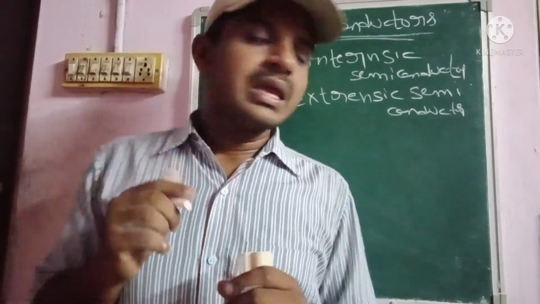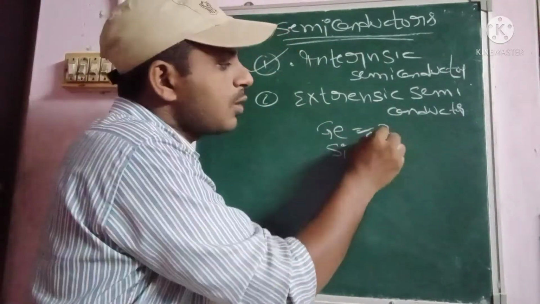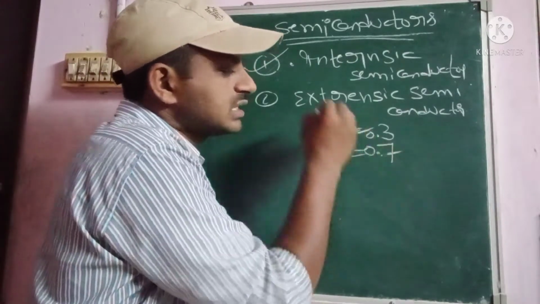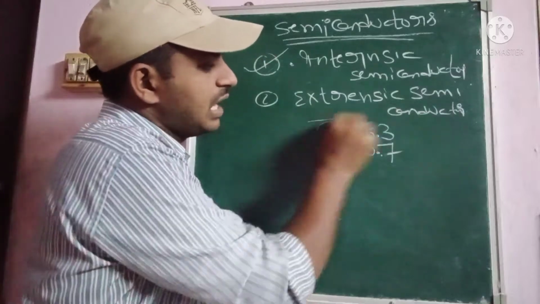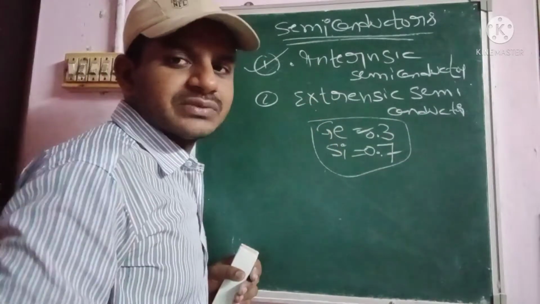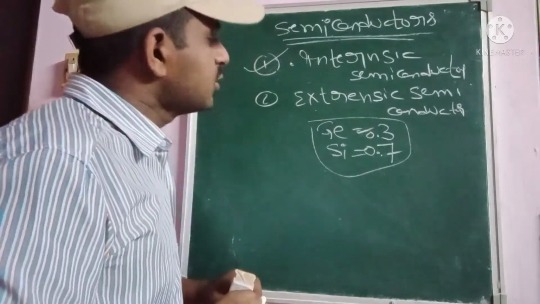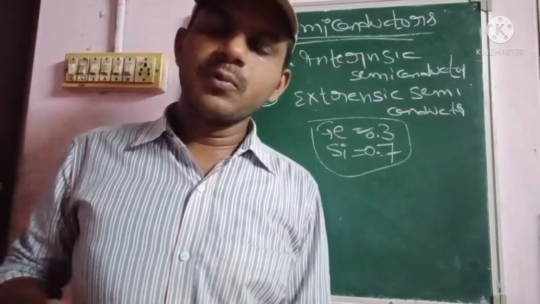The value for germanium is 0.3 and the value for silicon is 0.7. So this is the value for both germanium and silicon, 0.3 and 0.7.